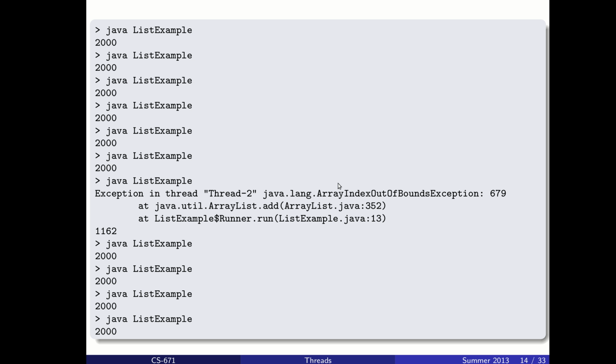There's something in the ArrayList class that, for instance, maybe increases the size counter before it actually increases the space that's available for items.